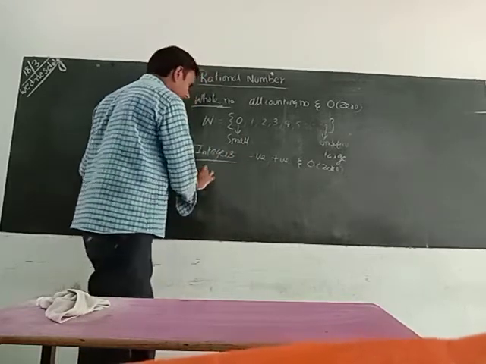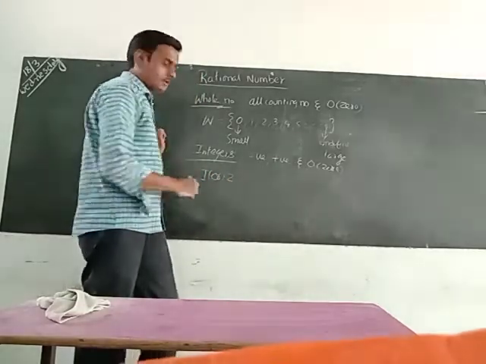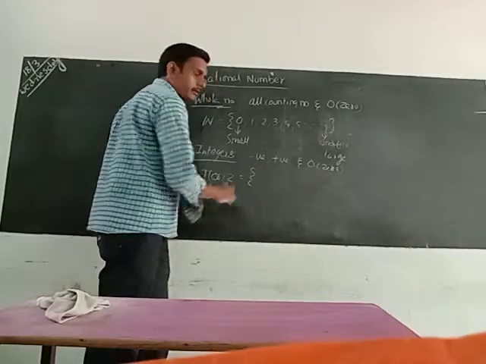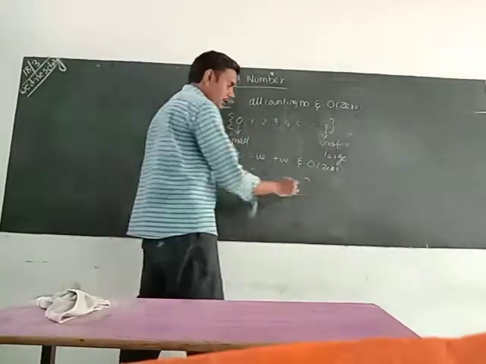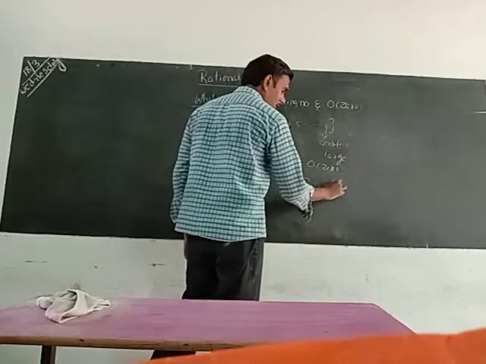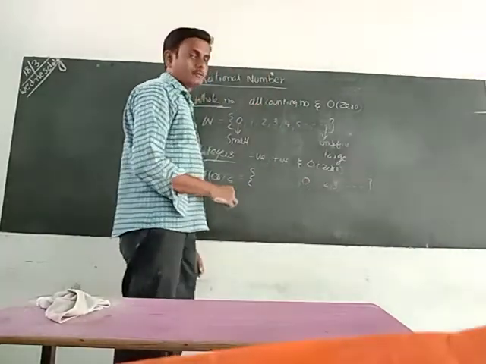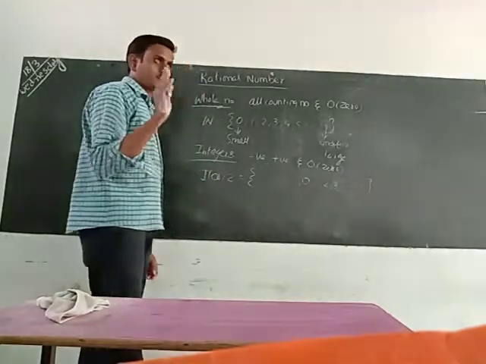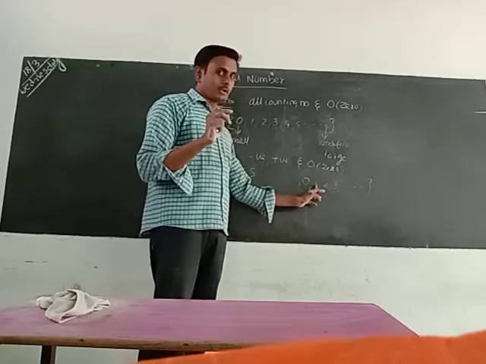Integers are denoted by I or Z. How can we write the integers group? We take 0 here. On the right side of 0 we write the positive numbers, and so on. On the left side of 0 we write the negative numbers. When writing negative numbers, remember we have to start with 1 here.